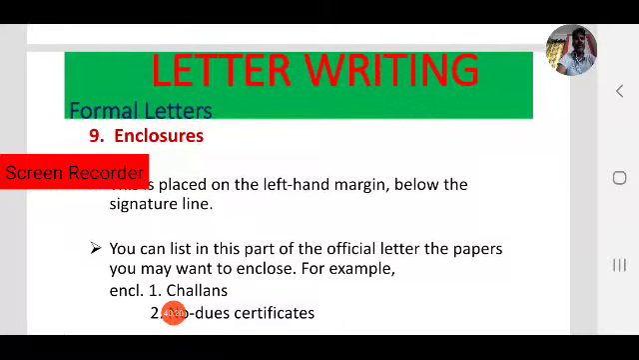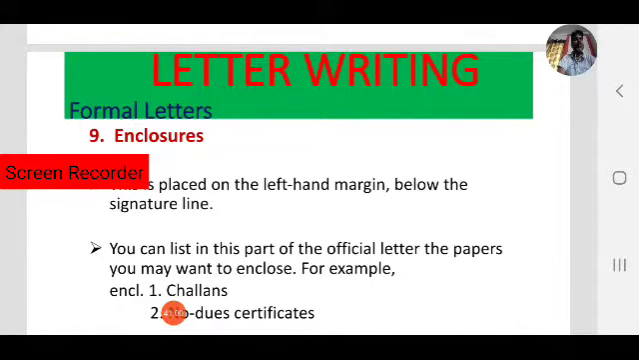Enclosure is placed on the left hand margin below the signature line. So, after the signature, you have to mention enclosure, ENCL. ENCL generally means enclosure. What you want to enclose with the letter, you have to mention those. Here, what Siddharth mentioned in the sample letter: challans and no due certificate. So write enclosed one challan, two no due certificates. You can list in this part of the official letter the papers you may want to enclose. This is one example.